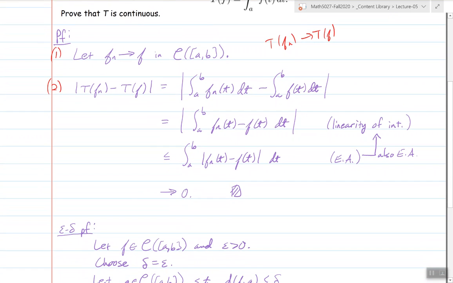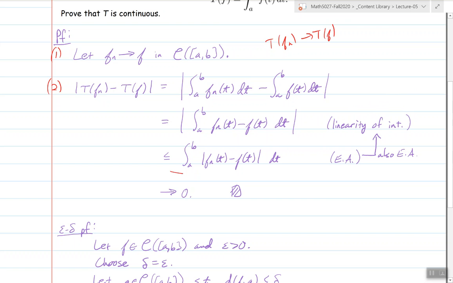I spell out more of a specific reason about how I got to this step right here, which involved the linearity of an integral, which you could also just write as an elementary analysis result. So you could just write EA right there. That's fine. That would be okay. And by another elementary analysis result, the absolute value of an integral is less than or equal to the integral of the absolute value.